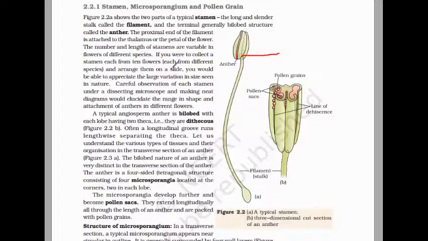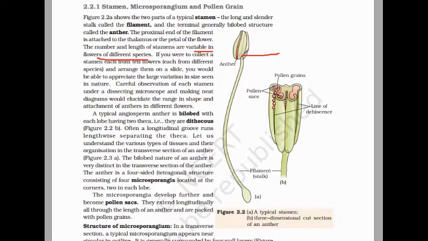The number and length of the stamens are variable in the flowers of different species. The structure of the anther and the length of the filament vary from species to species. In some cases the anther is bilobed, in some cases it is versatile. In most cases it is bilobed, but the structure of the anther is different.